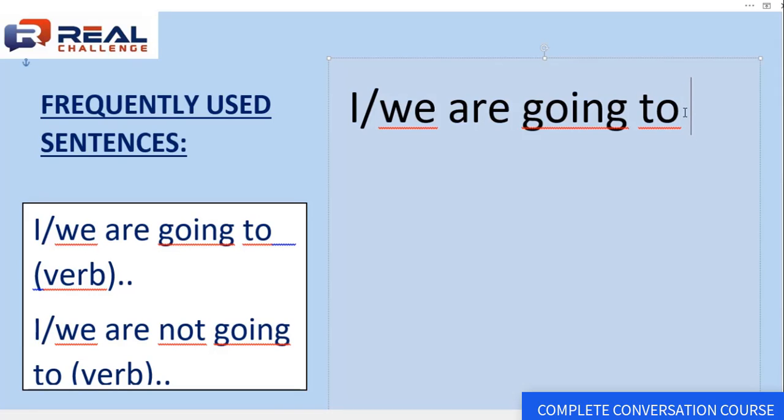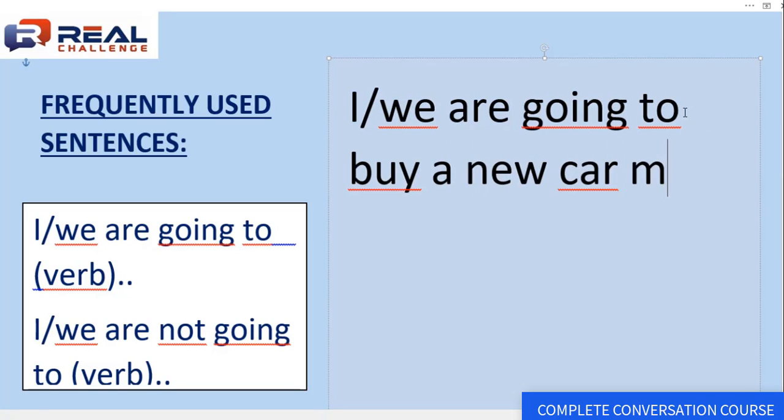We are going to, for example, buy a new car next week. Well, here we're talking about a good lot of money. So it's a big decision. So you wouldn't just say, I will buy a new car next week, because that would be too casual, too spontaneous. Unless you're a super billionaire, maybe, well then yes.